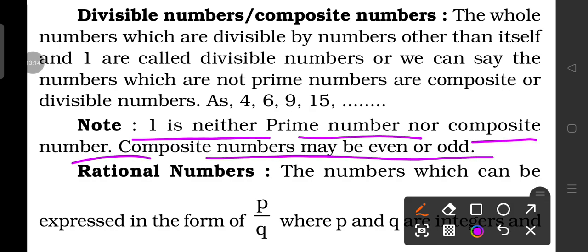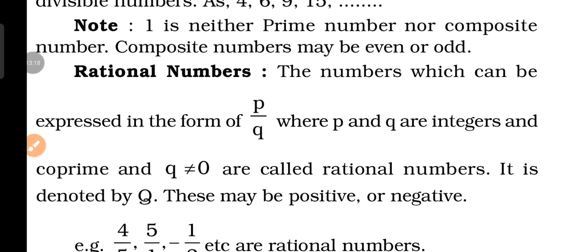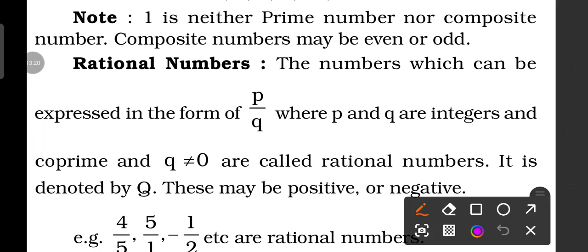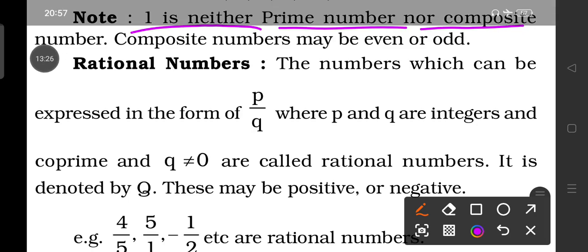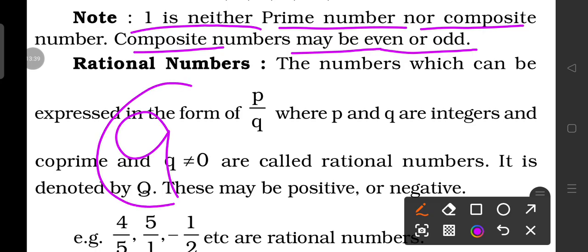Composite numbers may be even or odd, like 9 is an odd number but it is a composite number.